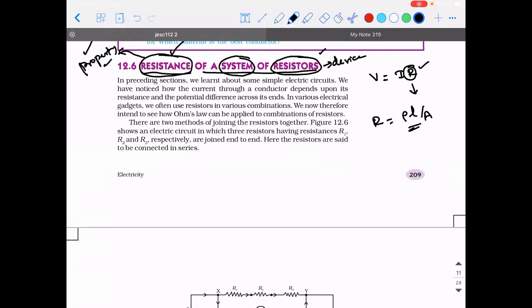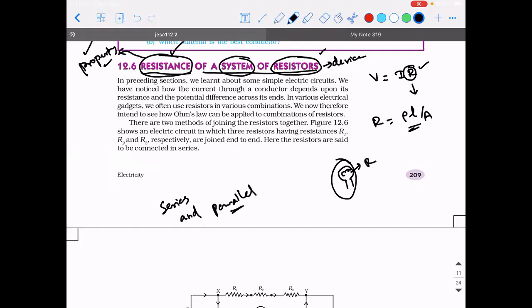So there might be multiple resistors. For example, if you take the normal bulb you have at your home, the tungsten bulbs. Nowadays, LEDs have come. Previously, there used to be tungsten bulbs, right? Now this tungsten wire will have some resistance. What if I have two bulbs in my hand and connect those two bulbs in a form of connection called series and parallel? Then this combination becomes a system. Are you guys able to understand what a system means? System is when you have more than one resistor in your hand.